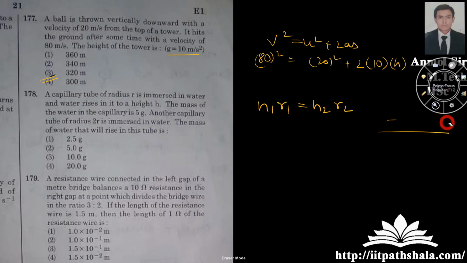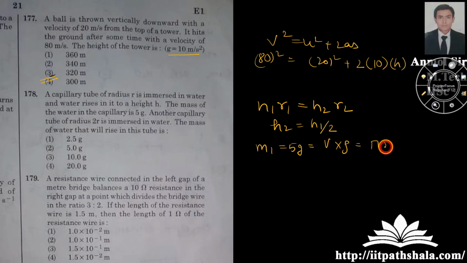Okay, now what you can do is, using the following concept, you can figure out the value of h2, which is h1 by 2 for me, after putting in the data. Now mass 1 is 5 gram. Mass is nothing but volume into density. Volume is nothing but pi r square into h. So for case 1, it is pi r1 square into h into 1 into the density of water. Mass 2 is volume into density, pi r2 square into h2 into rho of water.